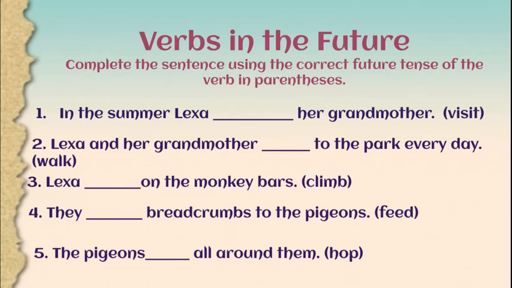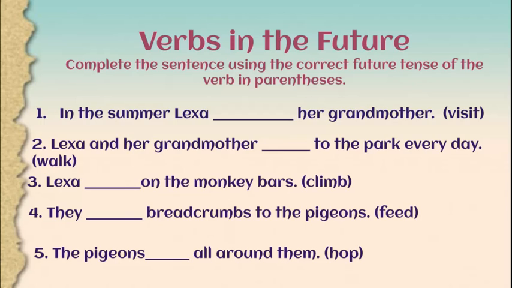Now, I have to say that on this type of verb tenses, you have to be careful and pay attention to if it's happening in the present or in the future. In these sentences, you could easily make these verbs present tense verbs. So we could say Lexa and her grandmother walk to the park every day.